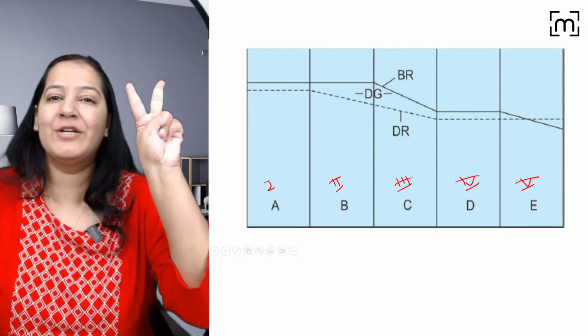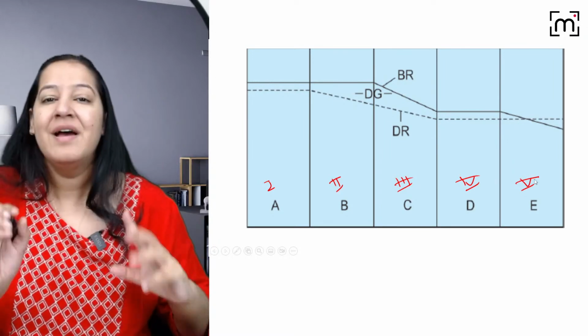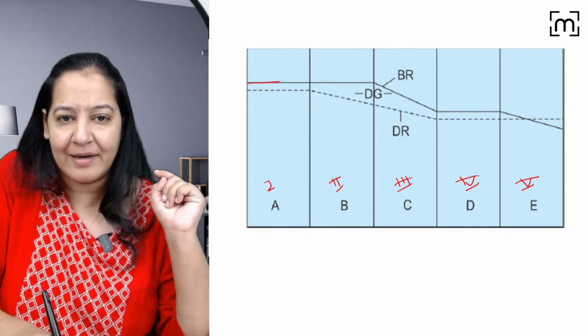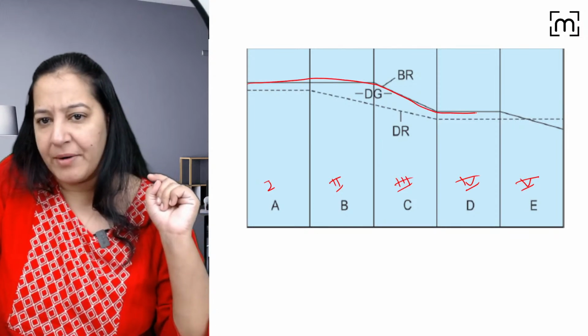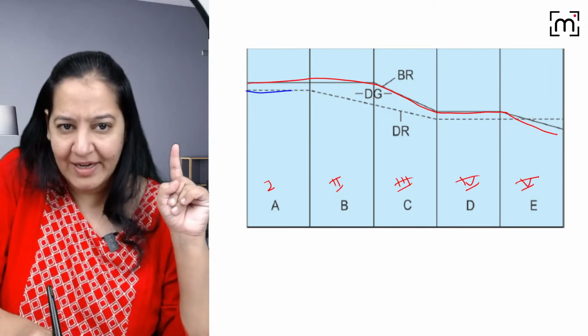In the graph, you have to see only 2 things: birth rate and death rate. You can see the 2 graphs. Here, in this graph, you can see the full line. The full line is the birth rate. And the dotted line, I'm drawing it with blue, is the death rate.